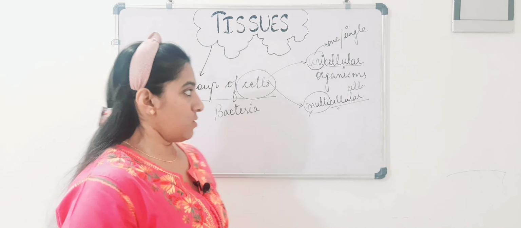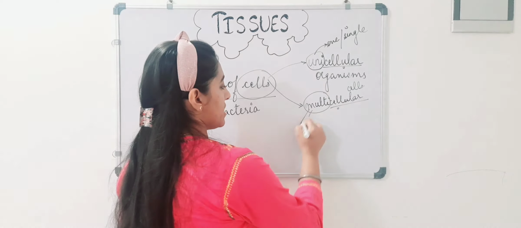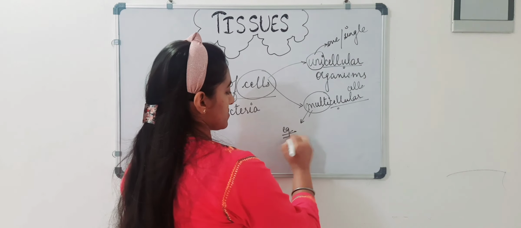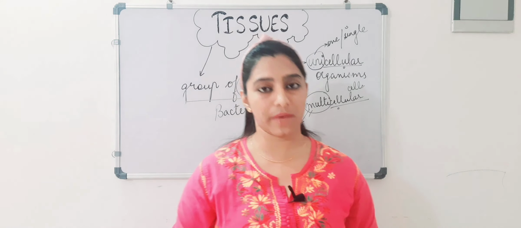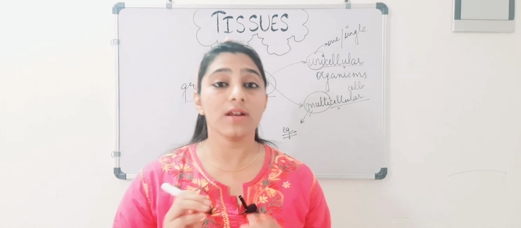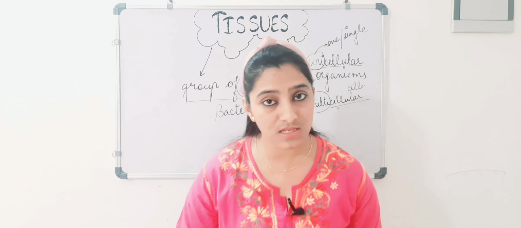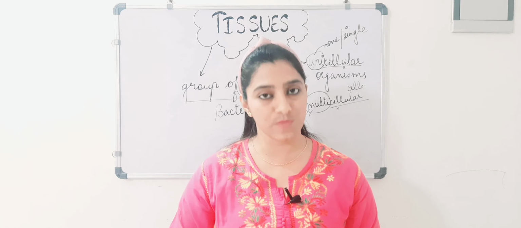Okay, so starting with multicellular organisms. Multi again means many cells. The organisms which are made up of more than one cell or many cells are known as multicellular.